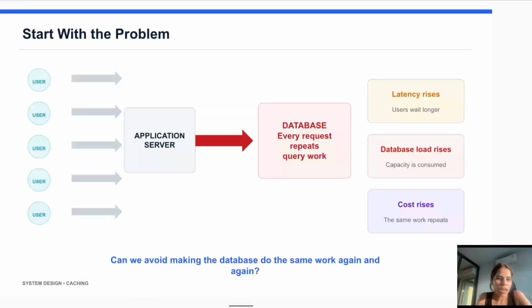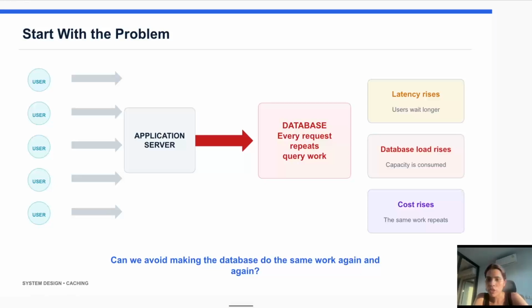First we will start with the problem. Before defining caching, let's first understand what problem caching actually solves. Let's take the example of Instagram. Every time a user opens a profile, the application needs profile data. Every time someone views a post, the application needs post data.